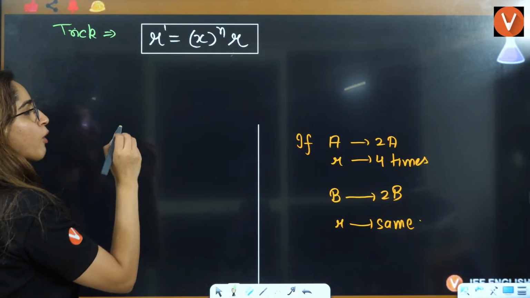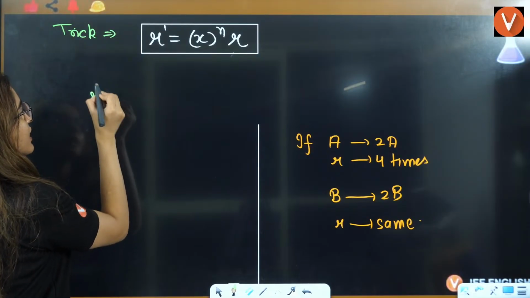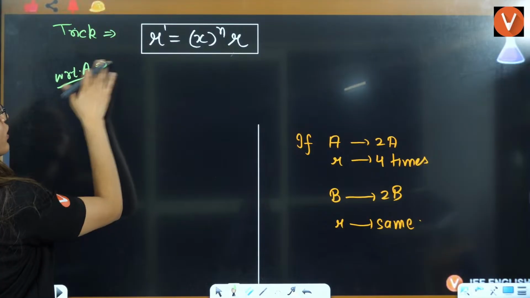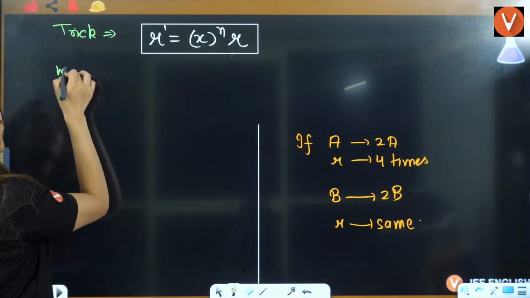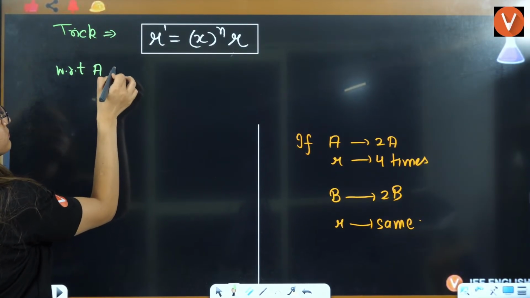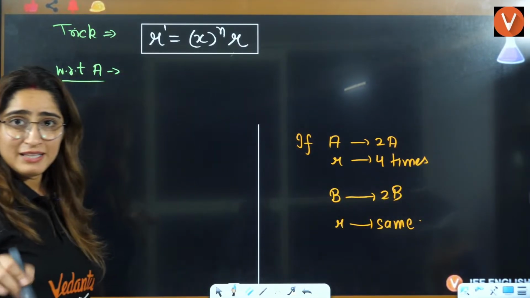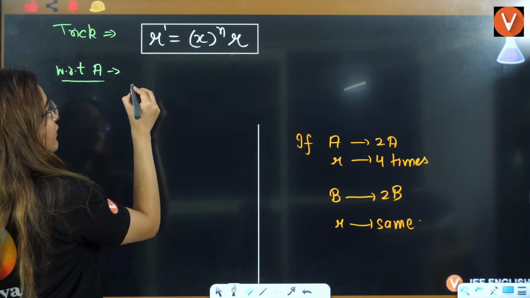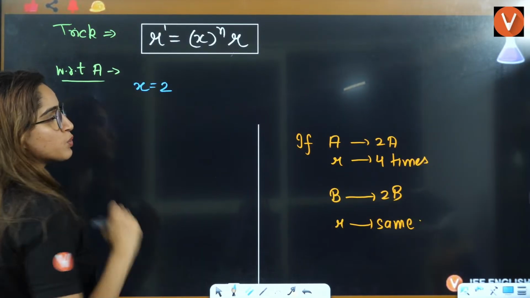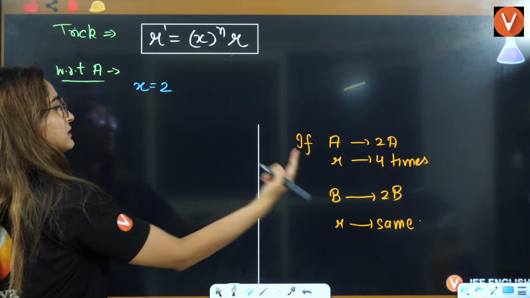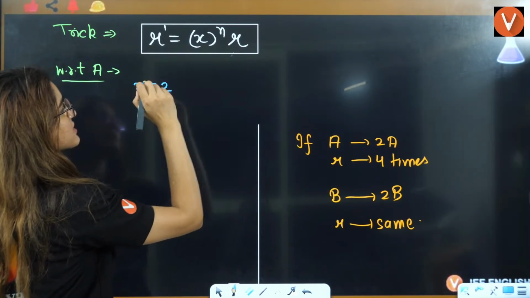See, if you talk about A, you will write with respect to A. With respect to A, what is happening? If concentration is double, that means X is equal to 2, 2 times it is increasing. And this rate is increasing 4 times.